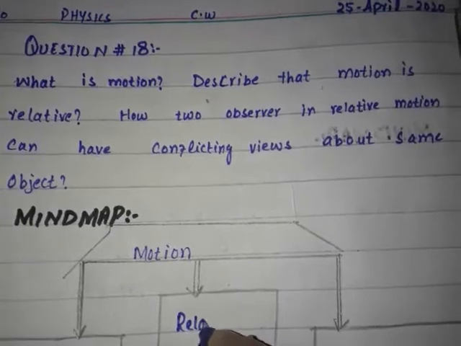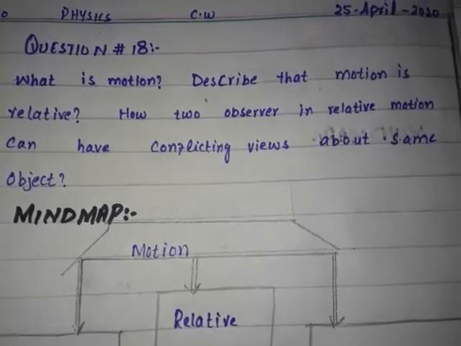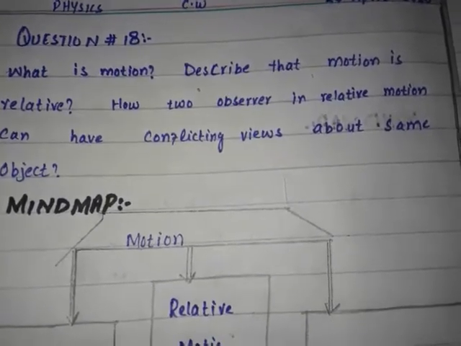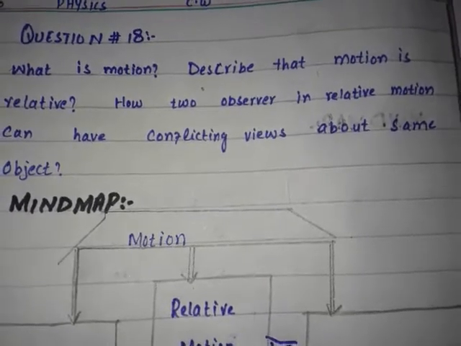And the next one is relative motion. Now what is relative motion?